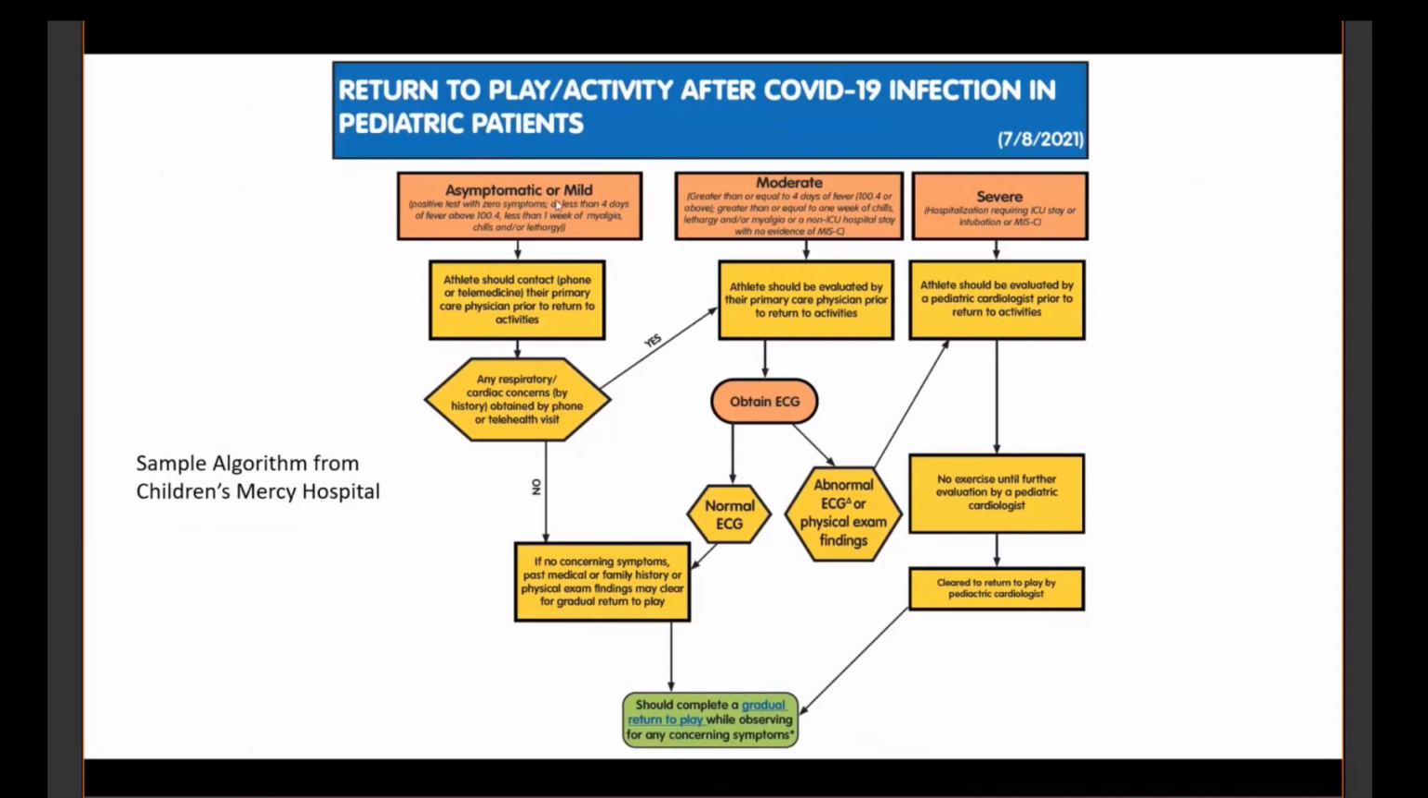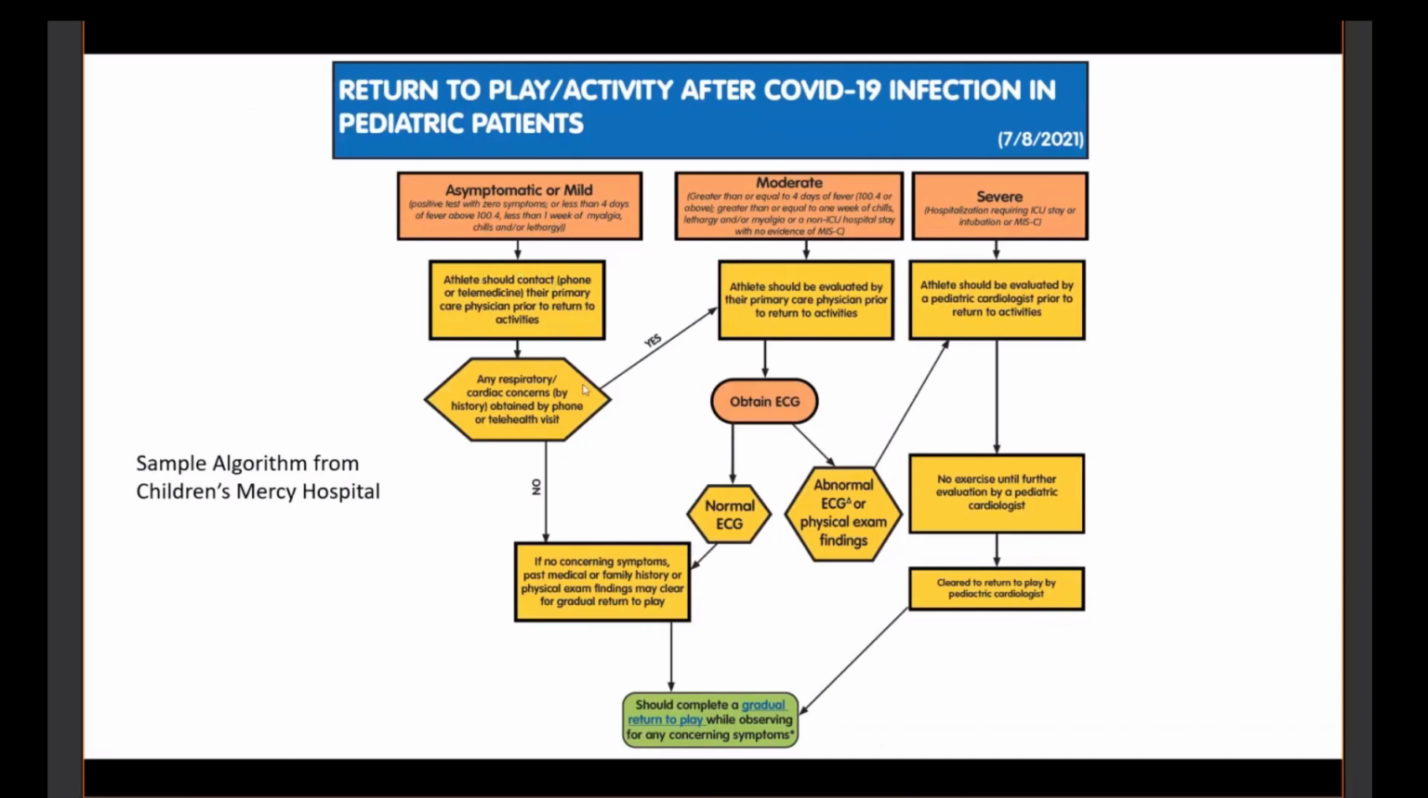Okay, I've got an asymptomatic patient or a mild case, positive testing with no symptoms, less than 4 days of fever. What should I do? I need to at least contact my PCP and let them know. This evaluation for return to play, by the way, does not start until 10 days after a positive test. They have advocated a period of exercise abstinence for 10 days after a positive test. As far as symptoms, you need to be 10 days out of symptoms. I saw different things, some that said make sure you're off antipyretics, and some that said antipyretics were okay. I think it's basically 10 days without symptoms.